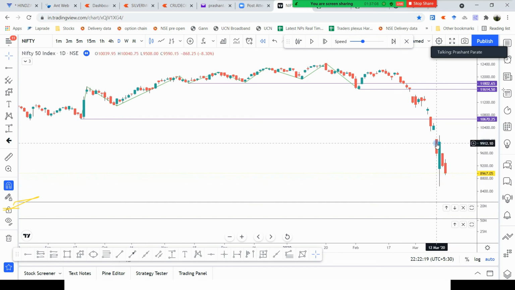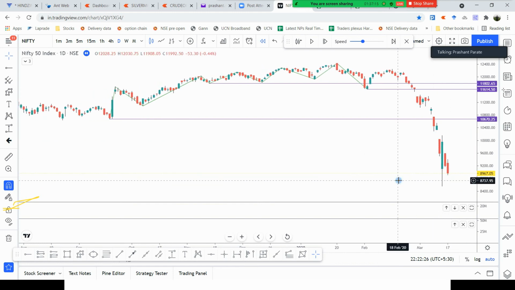And here comes the market maker who knows that this is a very good value area, and he can buy at this place. So this is the first place where value investors have started buying, and retailers have started selling here.